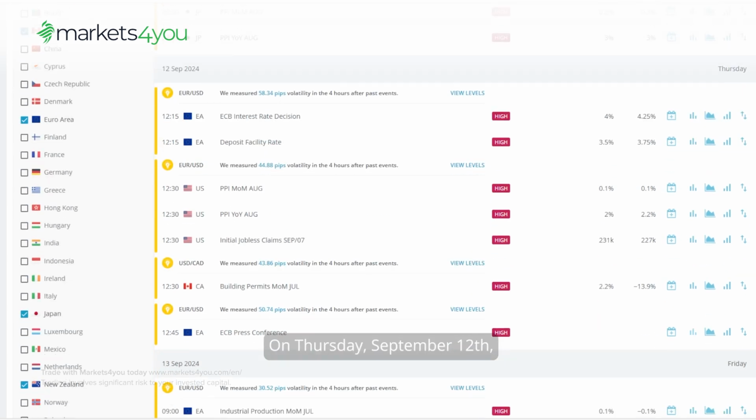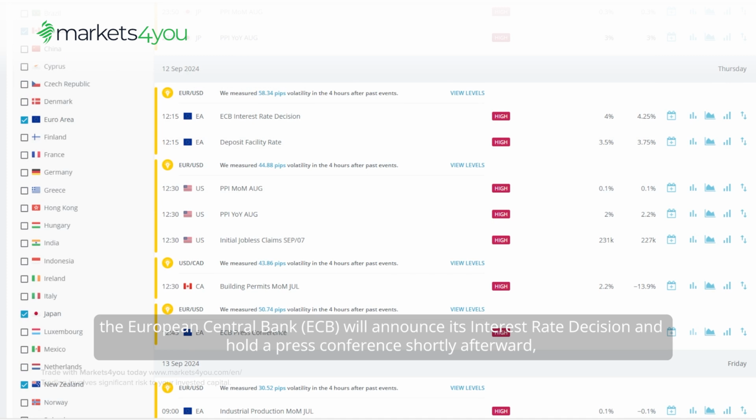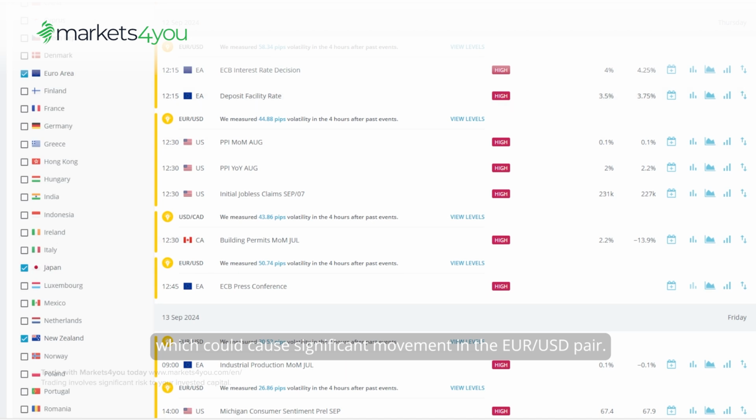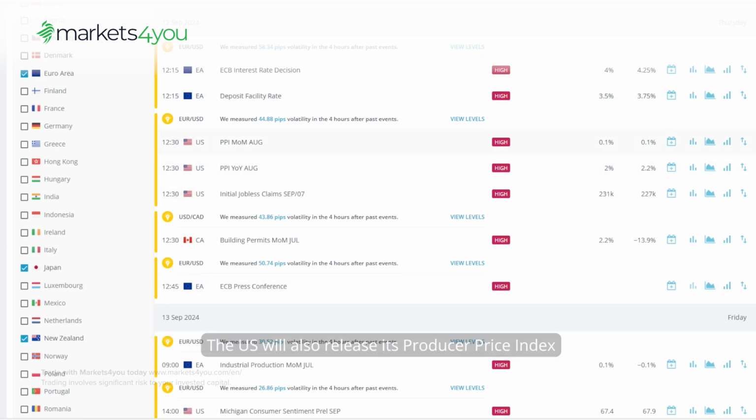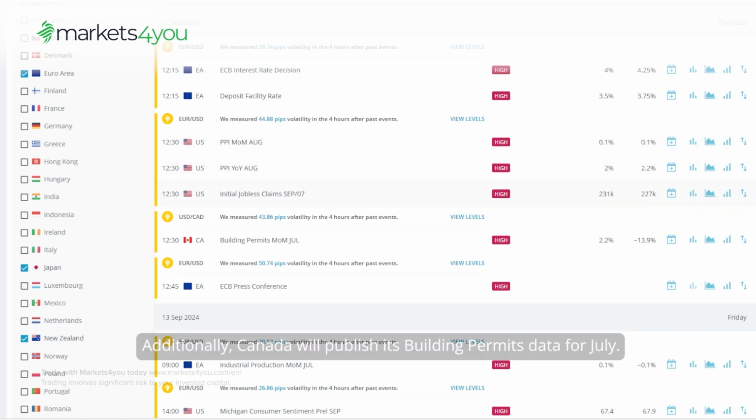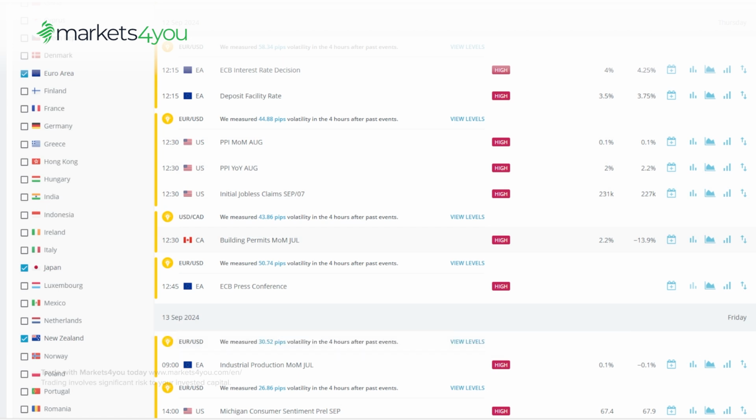On Thursday, September 12th, the European Central Bank, ECB, will announce its interest rate decision and hold a press conference shortly afterward, which could cause significant movement in the euro to US dollar pair. The US will also release its Producer Price Index, PPI, for August and initial jobless claims. Additionally, Canada will publish its building permits data for July.